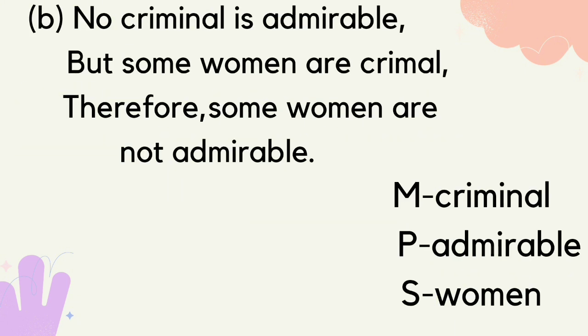So, lain na siya na example. So, same ra la og formula, pero lain na siya og sentence. So, no criminal is admirable. So, criminal is the middle, admirable is the predicate. But some women are criminal. So, woman is the subject, criminal is the middle. Therefore, some women are not admirable. So, woman is the subject and admirable is the predicate.